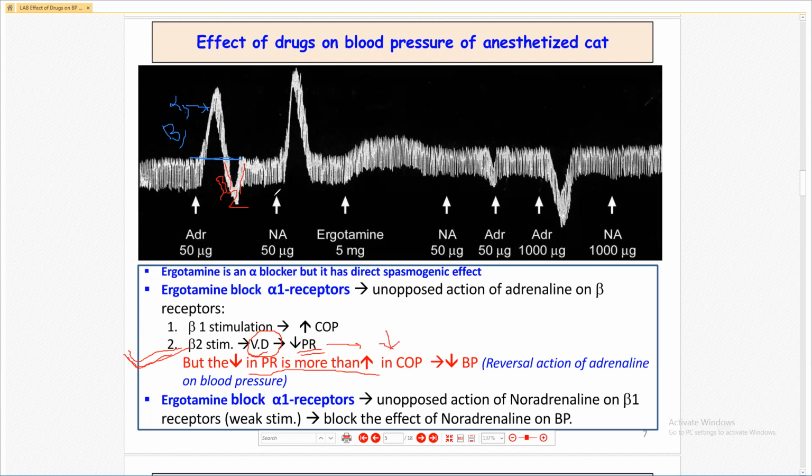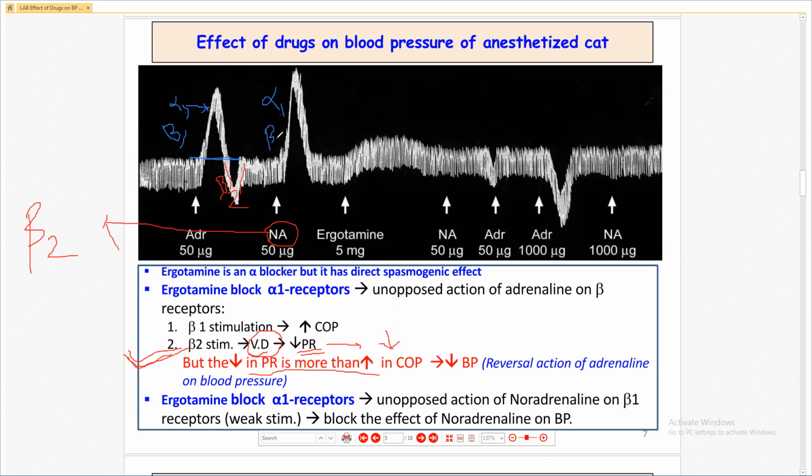Now after that, we have given noradrenaline. What is the problem with the noradrenaline? Noradrenaline does not act on beta 2 receptor. Noradrenaline does not have specificity towards the beta 2 receptor. As a result, it has specificity only towards alpha 1 and beta 1.